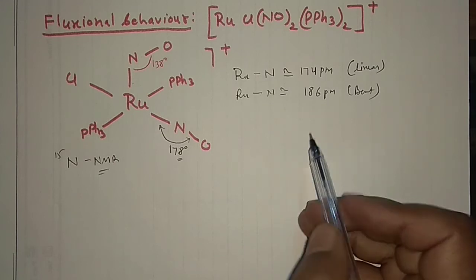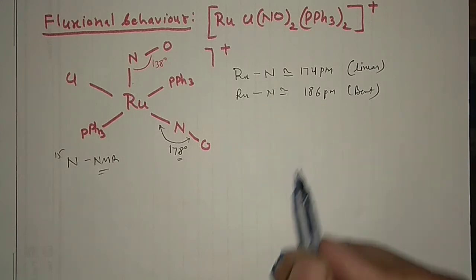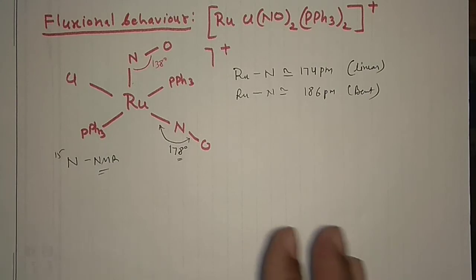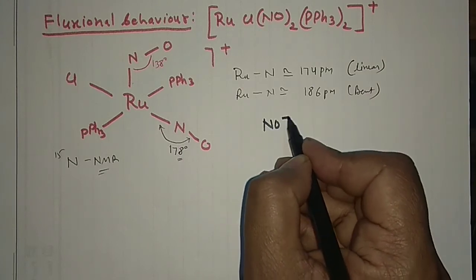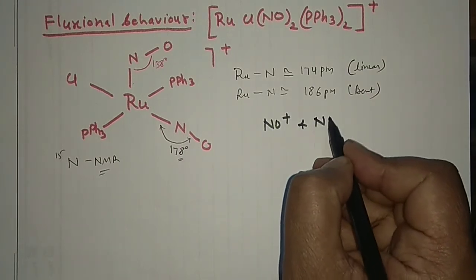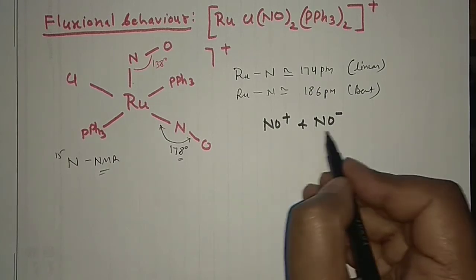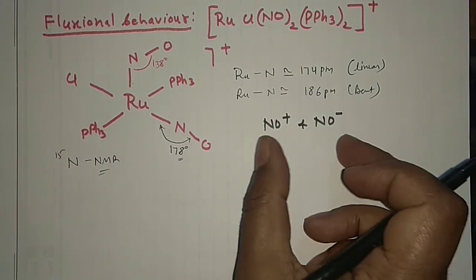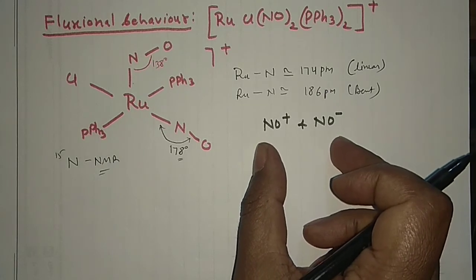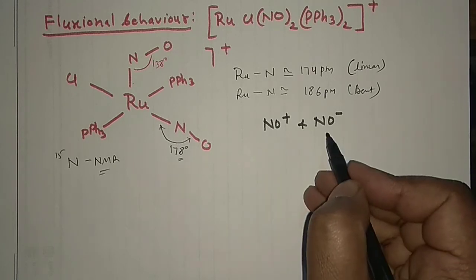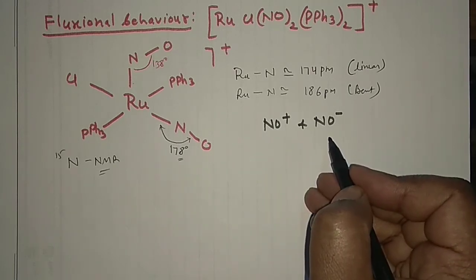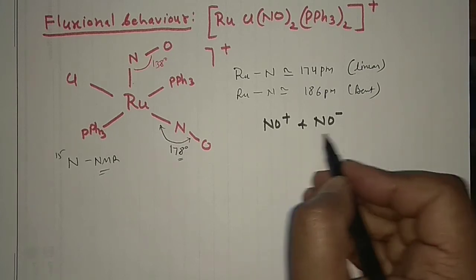From here, what can you conclude? Whatever I have explained to you, I can conclude this. If you have a nitrosyl complex, you may have NO positive and you may have NO negative bonding. These are the two limiting situations in different complexes. Depending upon the conditions, NO positive, that means linear mode, or NO negative, that means the bent mode, can occur.